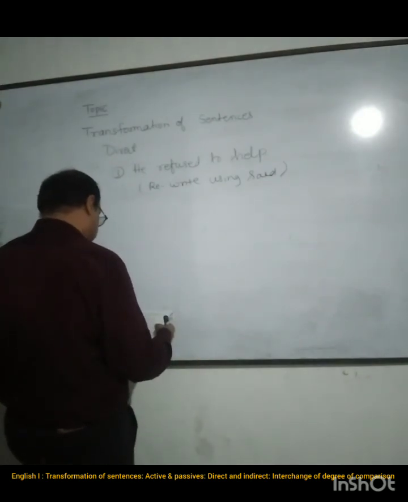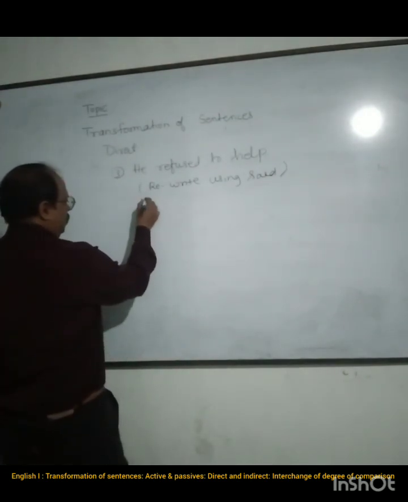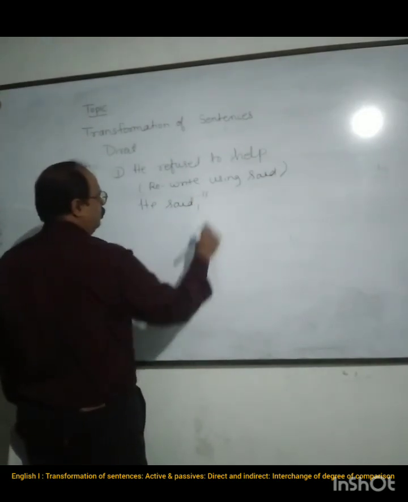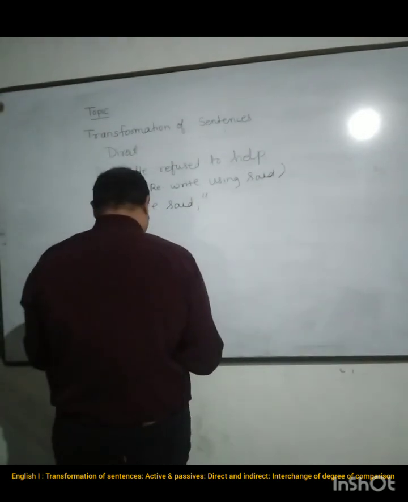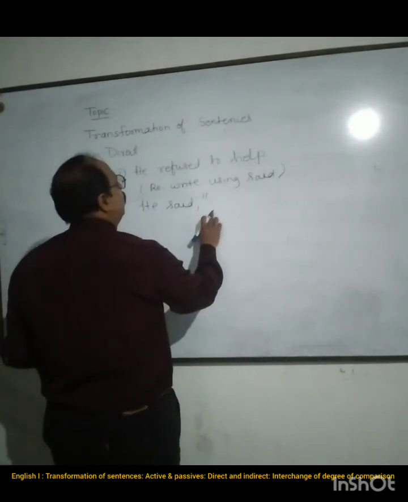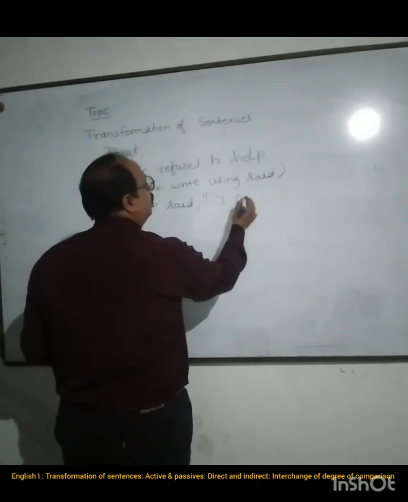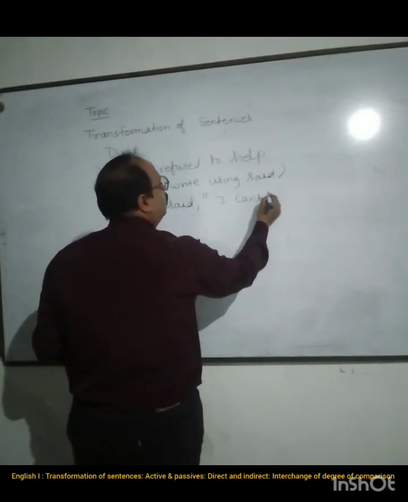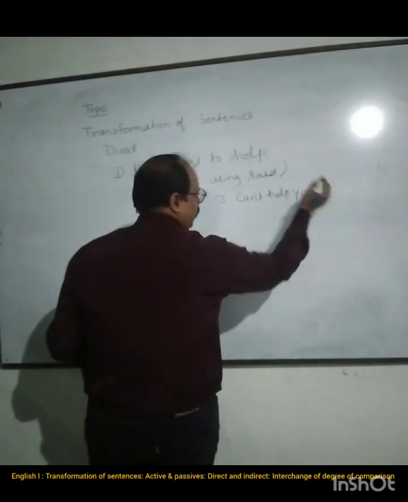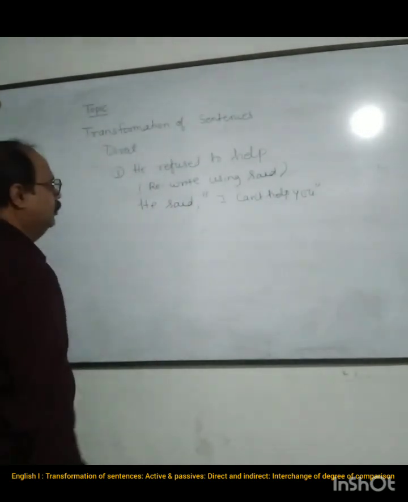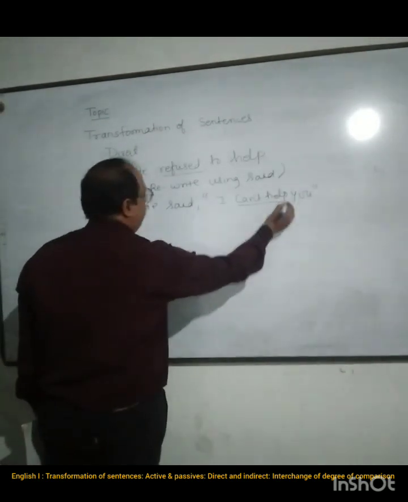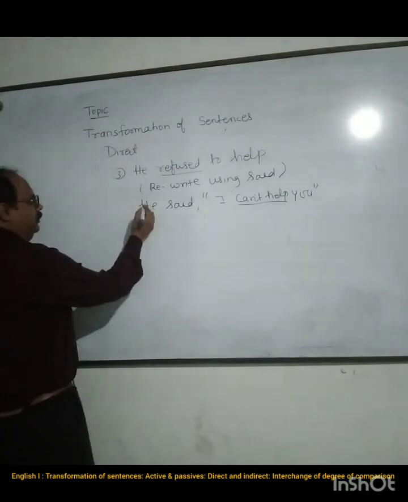So what will it become? He said, comma, inverted quotes. What he said? He refused to help me becomes: I can't help you. Again inverted quotes. Now you can see what we have written here, "refused", and here we are saying "I can't help you". He said. Who said?